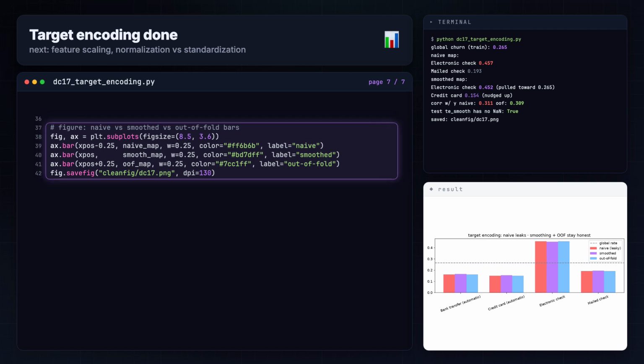That wraps the encoding arc. Next stage, we scale the numbers. Normalization versus standardization. Fit on train, of course.